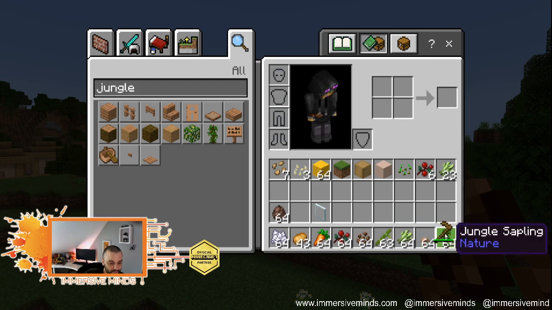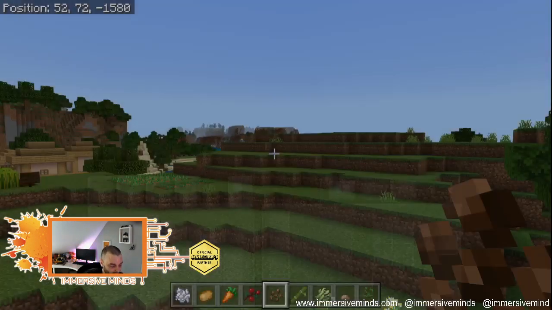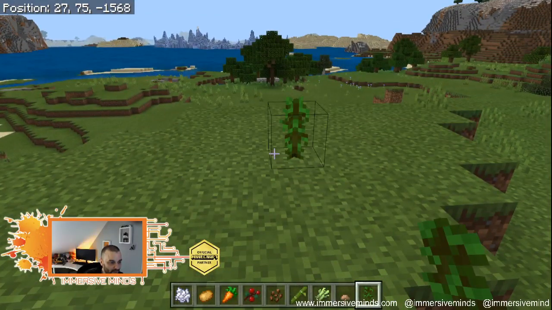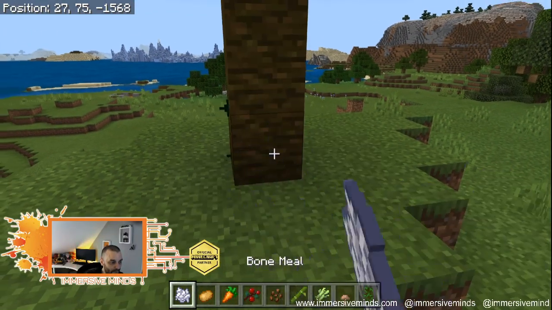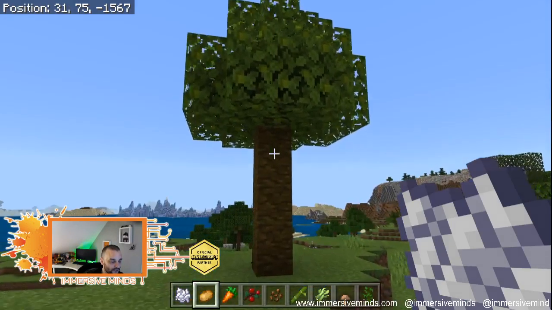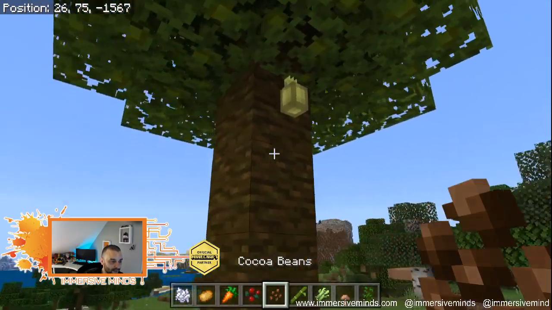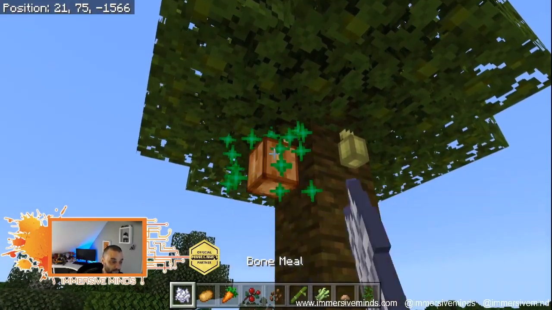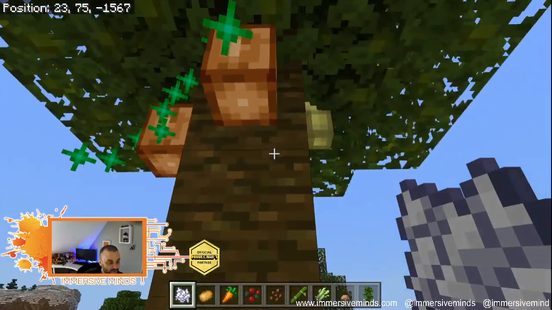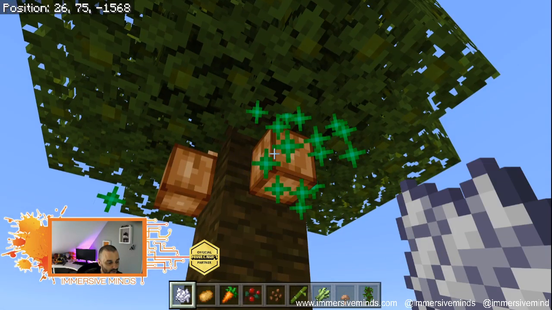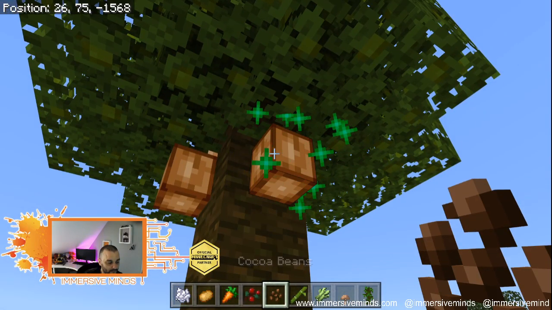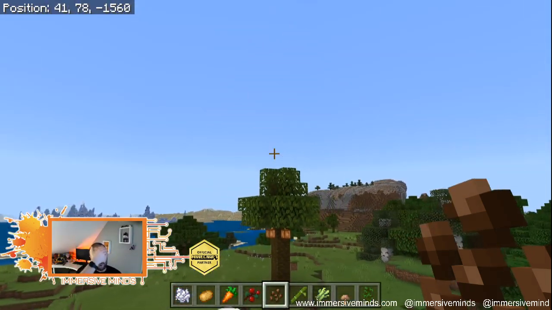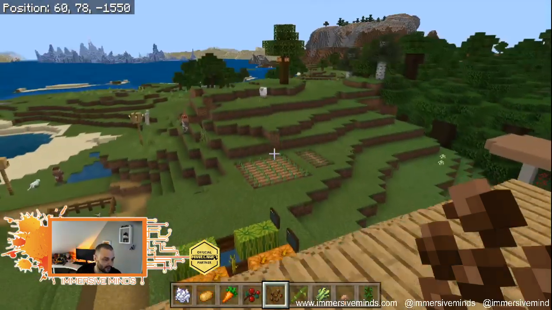So if I go and get myself a jungle sapling, and this is going to be the wrong biome for it, but it doesn't matter, it'll still grow. We put a jungle sapling at the top and give that bone meal, and we end up with a jungle tree, and it's jungle trees that can take cocoa beans. And if we give them bone meal, they grow into cocoa beans, and we can then go and crop them as well. And so we can have cocoa beans, which then allow us to make other things as well.